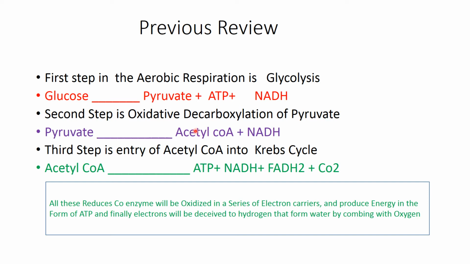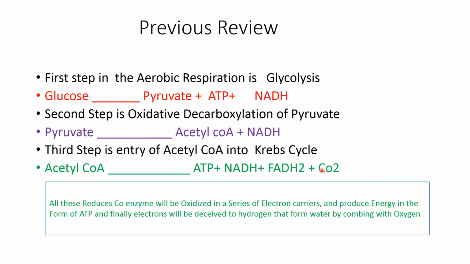This acetyl CoA enters the Krebs cycle, and within the Krebs cycle this acetyl CoA is consumed and produces one ATP molecule as substrate level phosphorylation, NADH is reduced as a coenzyme, and the other coenzyme, FADH2, is also reduced here, and carbon dioxide is produced.